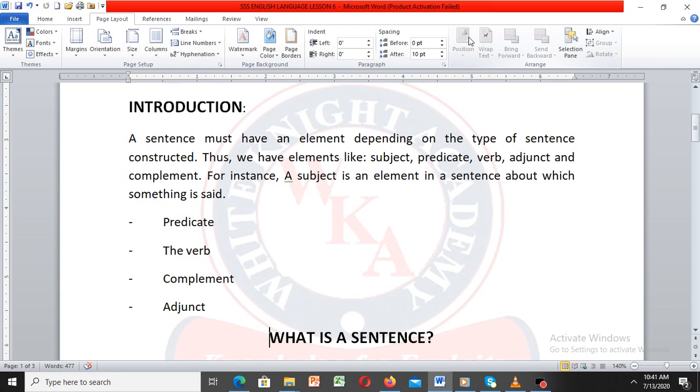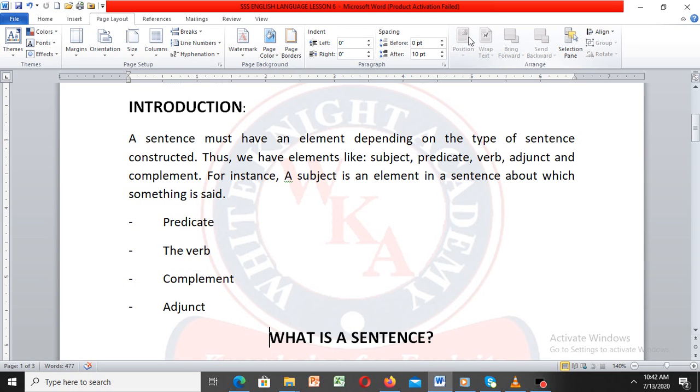Now we talk about the verb. The verb is the most important element in a sentence. It shows the actual action performed by the subject. Without a verb, there is no sentence. For example, the woman beat her son. So beat there is the verb. Alright? The man borrowed some money. Borrowed there is the verb.